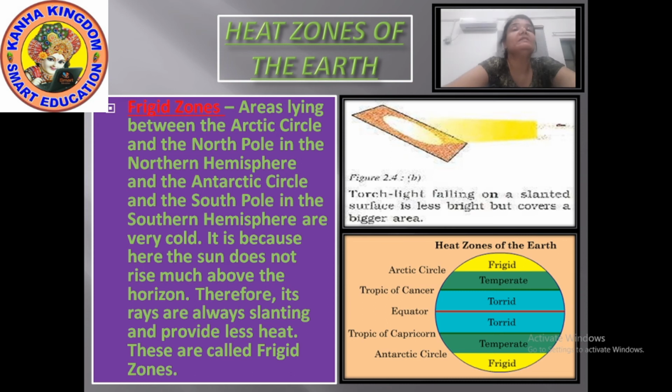Here the sun does not rise much above the horizon, and therefore the rays of the sun always fall slant and provide less heat.